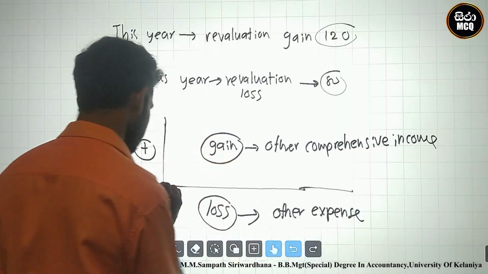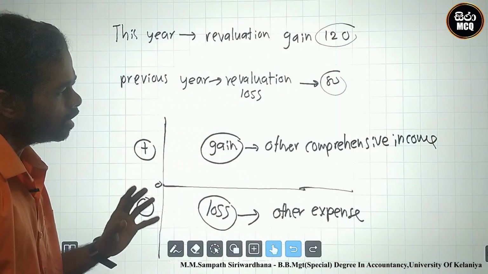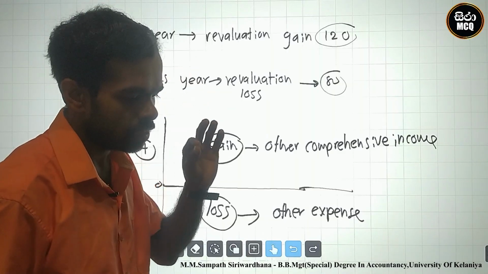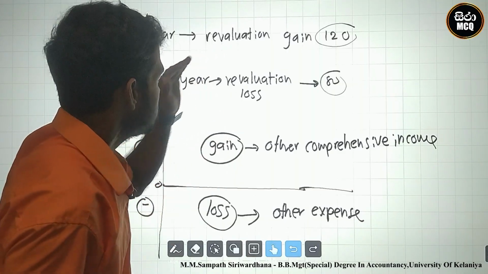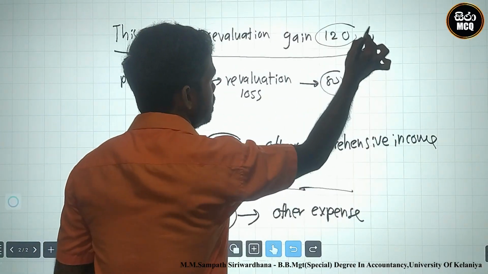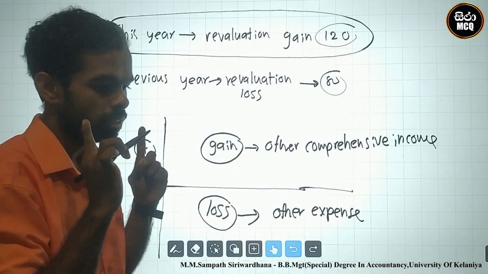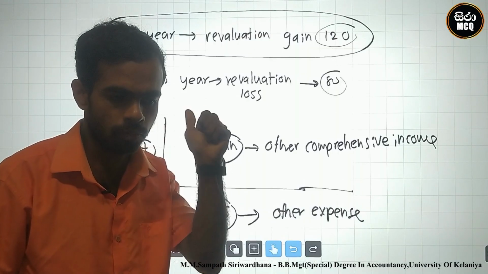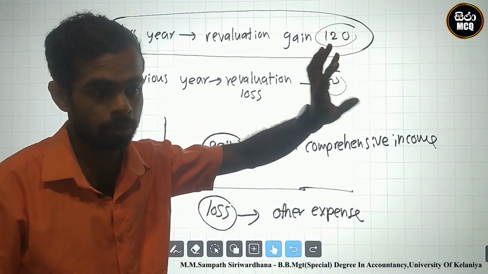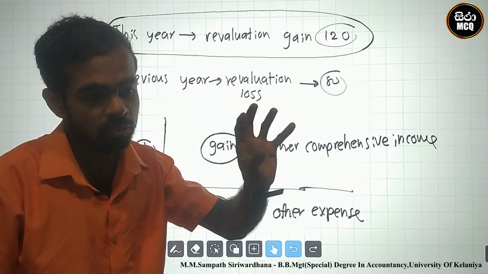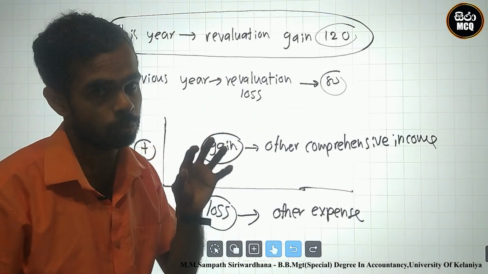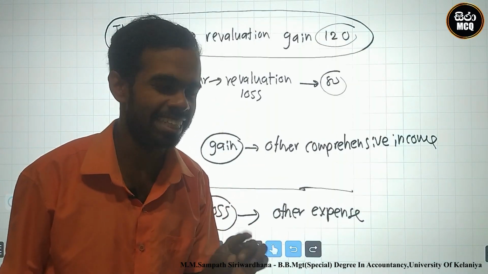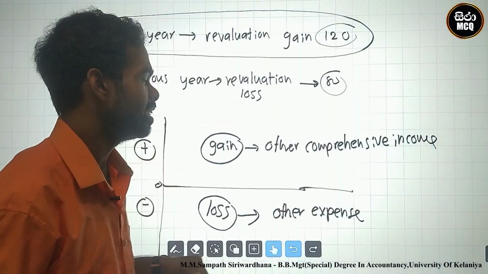This is the area. This is the zero. Okay, firstly we must record the revaluation gain 120 in the current year. In the current year you must record only 120. But there is a previous year result, 80, that should be considered. You only record 120, but you must consider 80.